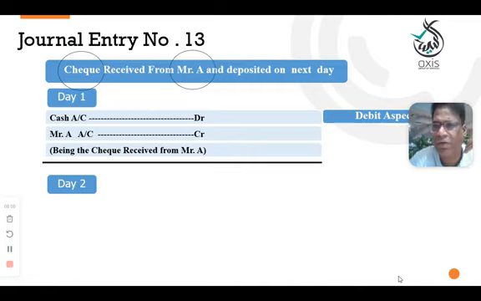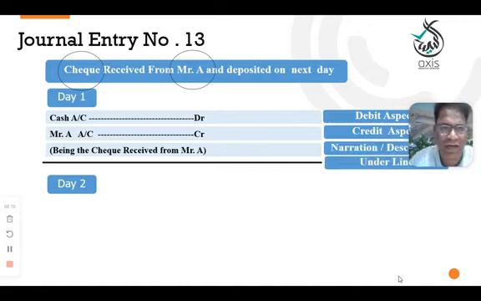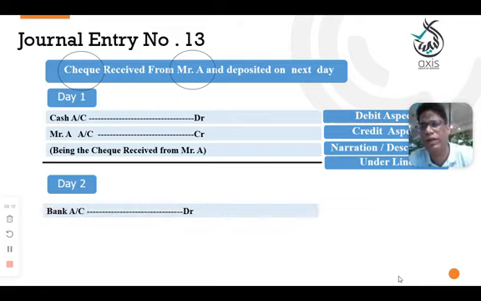Until the check is deposited in the bank, as long as the check stays with you, you need to treat it as cash. Okay, credit aspect is Mr. A, and narration and underline. In day two, we are depositing. Next day, we are depositing the check into the bank.